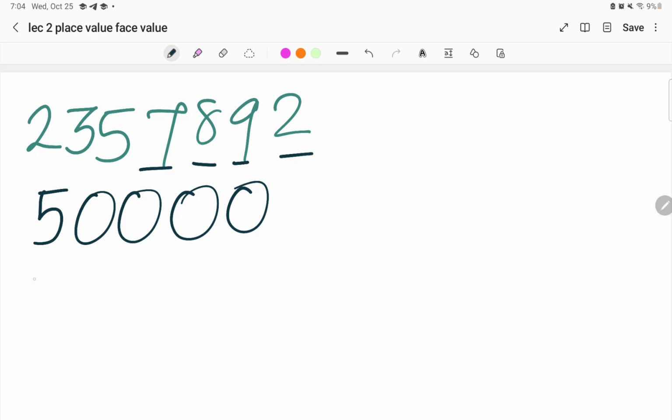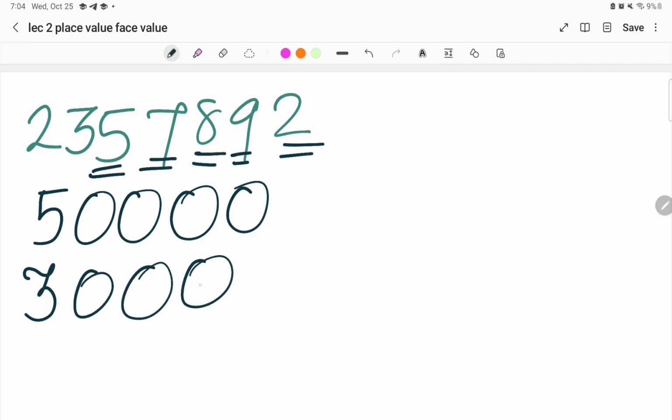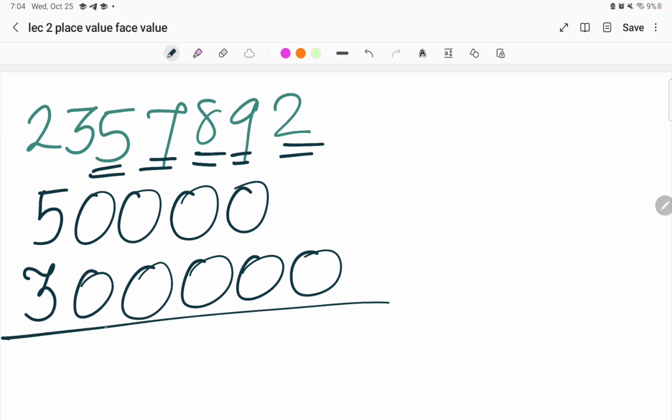To find the place value of 3, see how many digits are there after 3. 1, 2, 3, 4, 5. So give 5 zeros. So here 3 lakh is the place value of 3 in the given number. Similarly, if they ask you to find out the place value of 8, what are we going to do?